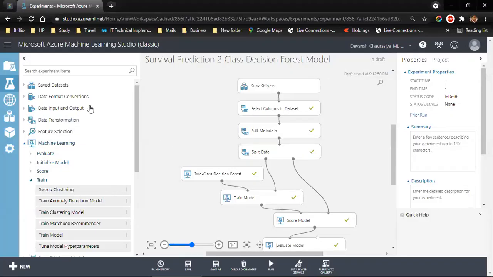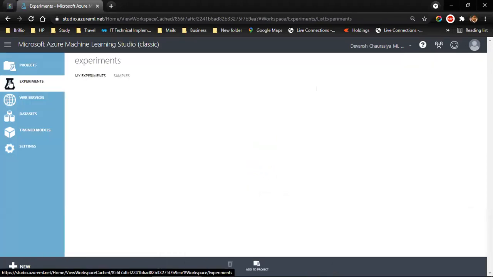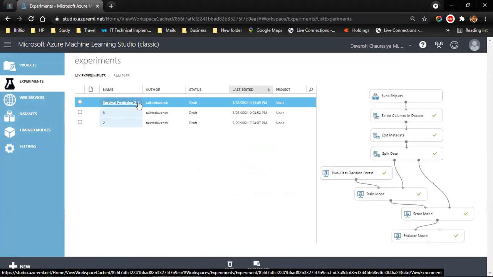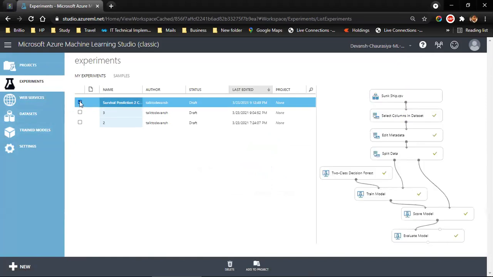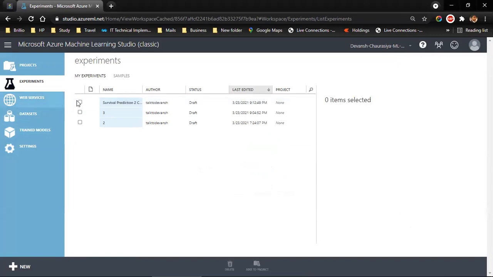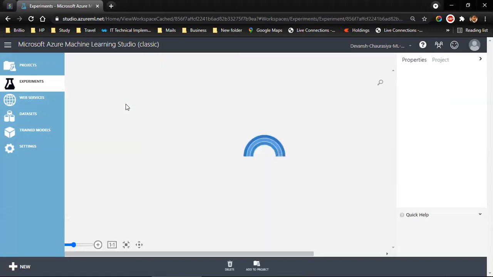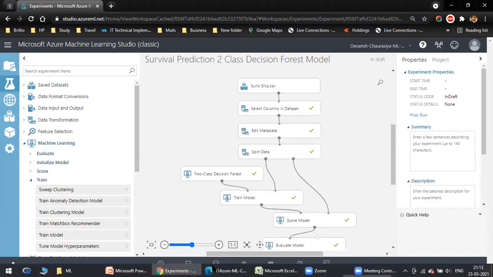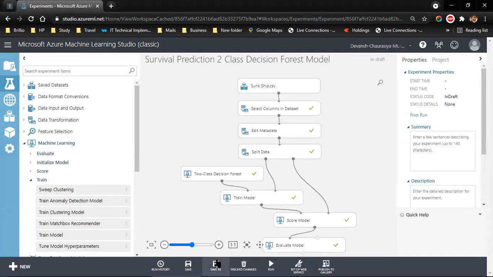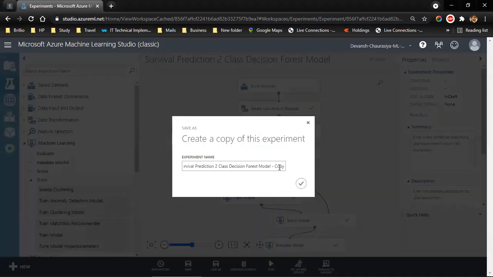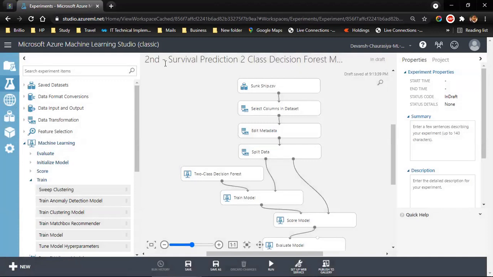And now that it is saved, let's click on experiment again. This is our project, survival prediction. Or I have an easier way, let me teach you the easier way. We can open it and click save as, and I can write second survival prediction 2-class decision forest model. Now we are in our next experiment.